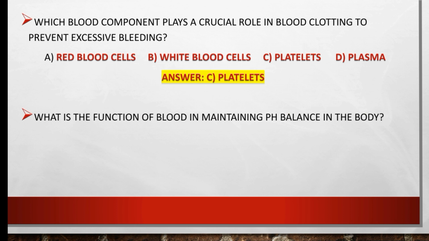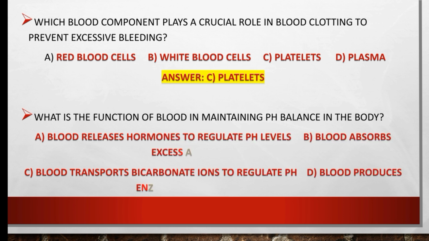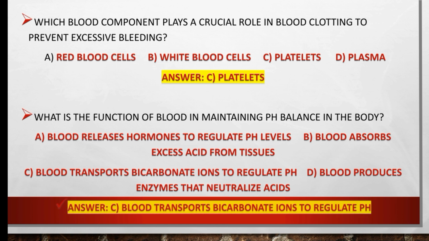What is the function of blood in maintaining pH balance in the body? Our options are: the blood releases hormones to regulate pH level, or blood absorbs excessive acid from tissue, or blood transports bicarbonate ions to regulate pH, or blood produces enzymes that neutralize acid. Which one is the right option? The right option is blood transports bicarbonate ions to regulate pH, due to which the blood maintains pH balance in the body.